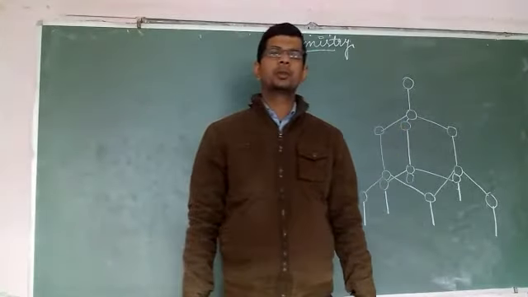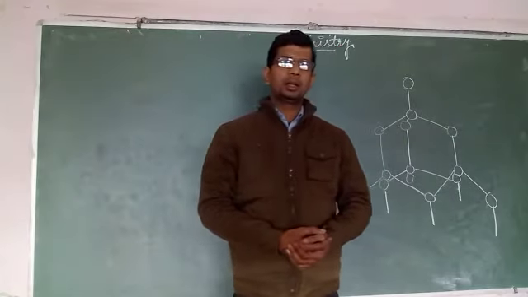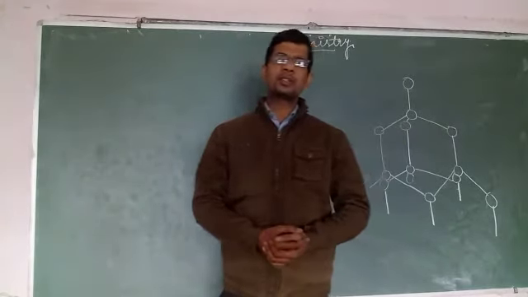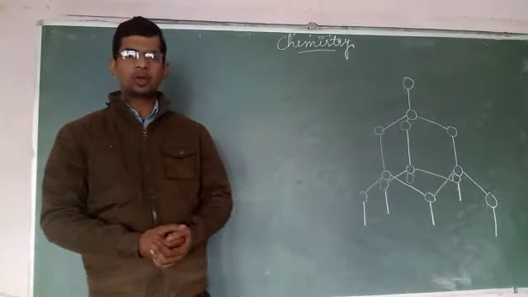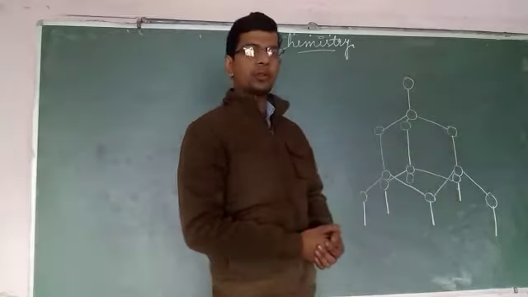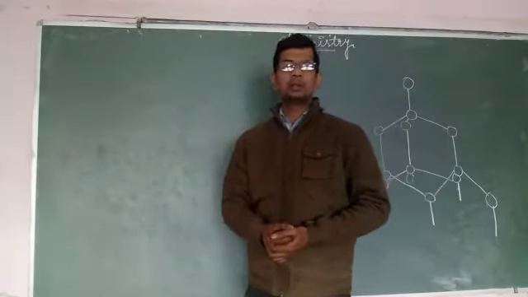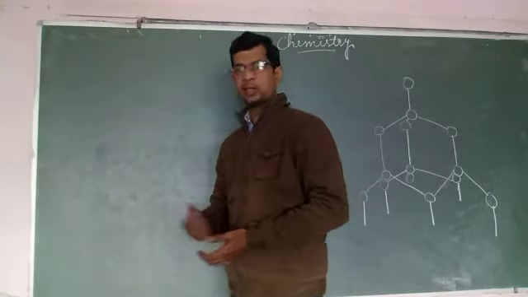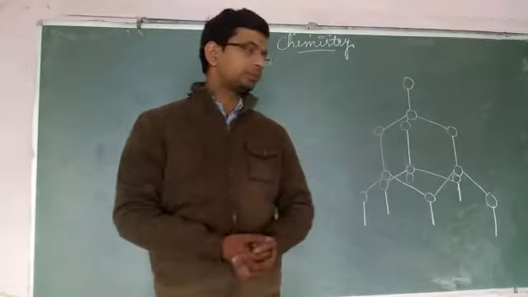Hello students. Today in this video we are going to continue our chapter, that is carbon and its composition. In the last term we have studied about allotropy. What is allotropy? The existence of an element in two or more different forms which are in the same physical state. This phenomenon is called allotropy, and these forms are called allotropic forms or allotropes.